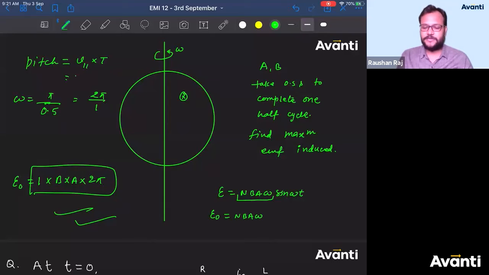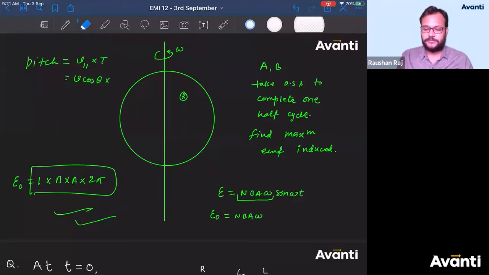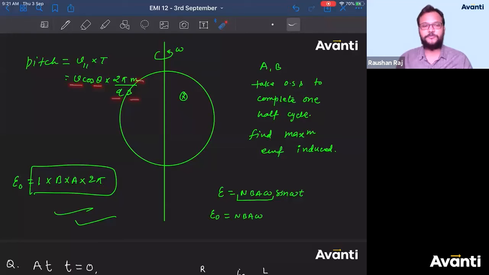तो इधर क्या लिखते हैं? V cos theta into T. What is the formula for T? What is the formula for time period of circular motion? कितना होता है बच्चा लोग? 2 pi m divided by QB. अरे डू यू रिमेंबर दिस? 2 pi m divided by QB. Everything was given to you. V was given to you, theta was given to you, M was given to you, QB, everything was given to you. And you have to find the pitch. That's it.